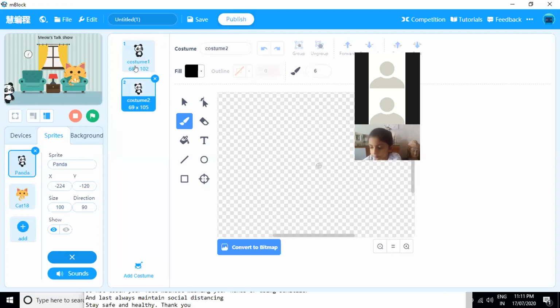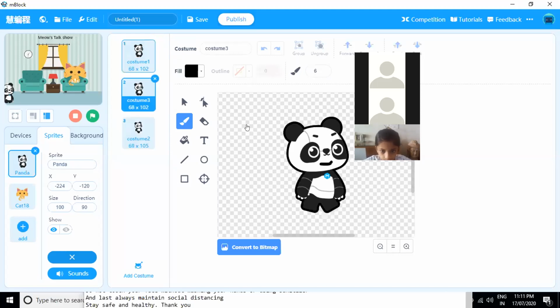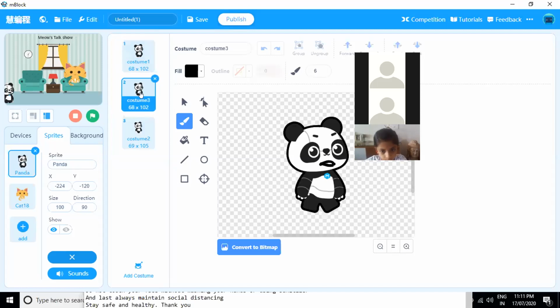Then what I will do, I will duplicate this sprite and I will delete this part and I will here draw as the mouth of the panda is open. So here I have to draw open mouth. So we have closed mouth and open mouth. So it will give us illusion as panda is talking like this. See, it's close and then open. It's close and then open. Okay.